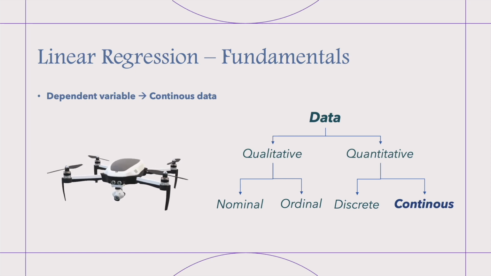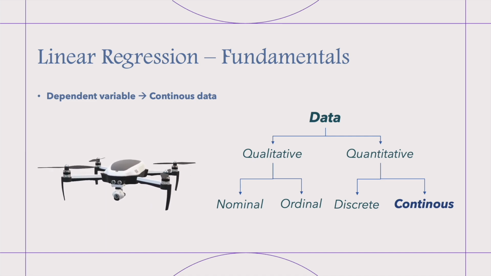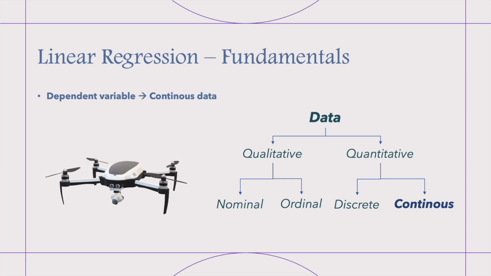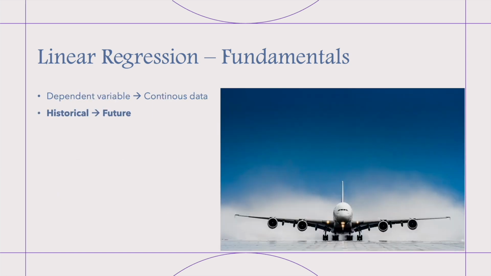But if you look at the speed of a drone, it can be continuous data because it can be 100 or 100.01, 100.0002. It can take any value. So we will deal with continuous data.